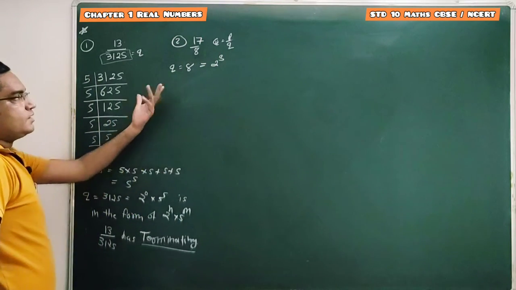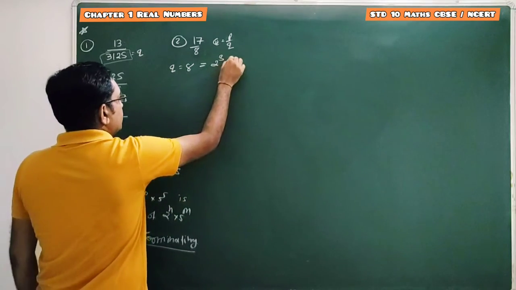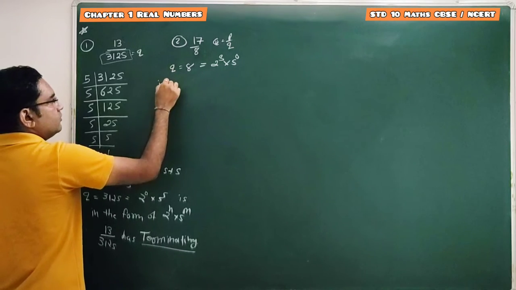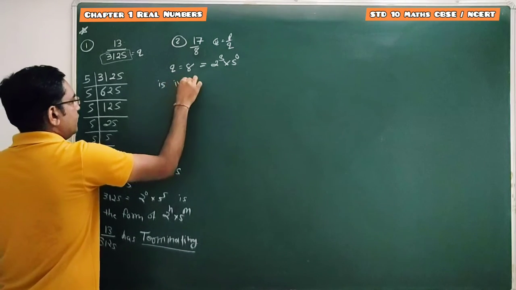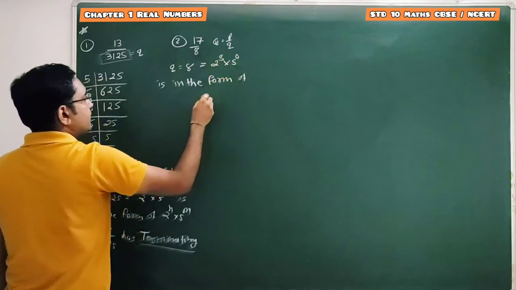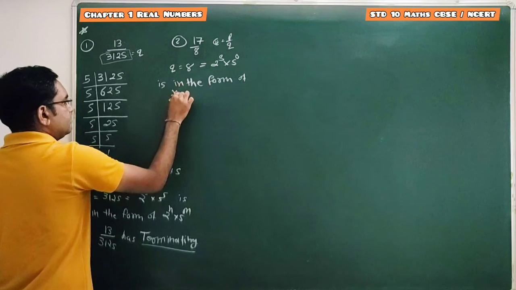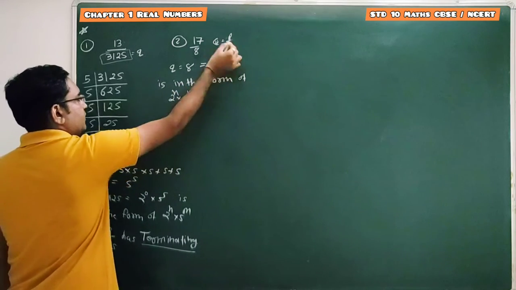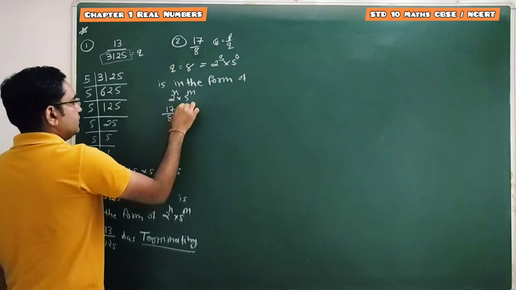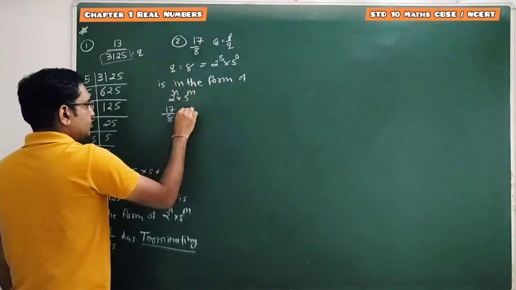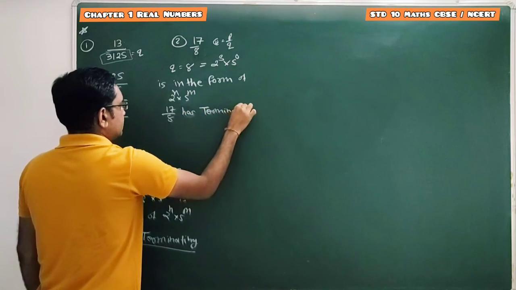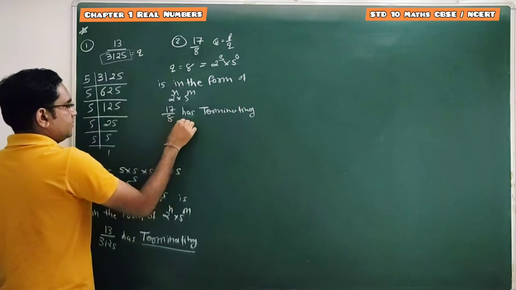So here denominator is in the form of 2 cube into 5 raised to 0. तो ये है, this is कौन से फॉर्म में, is in the form of 2 raised to n into 5 raised to m, where m is 0. And therefore we can say 17 by 8 has terminating decimal expansion.